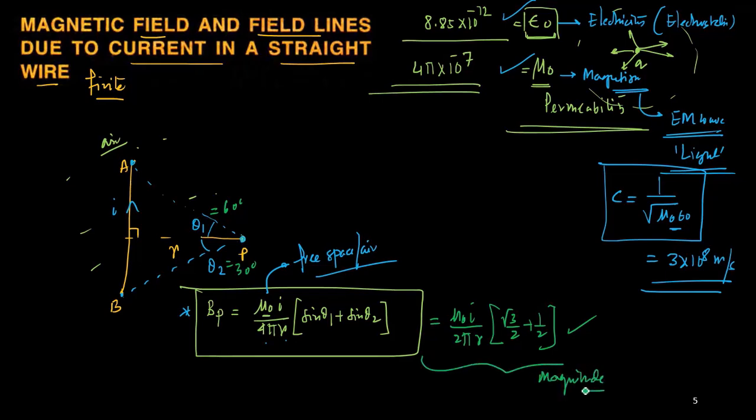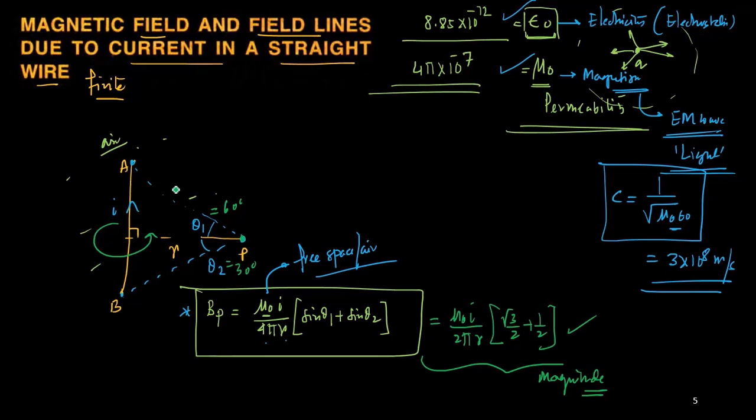Why only the magnitude? Because we are dealing with the magnetic field, and the magnetic field is a vector quantity. So now we have to come to the direction. For direction, again you have to use the right hand thumb rule. Place the right hand thumb along the I direction, along AB, and fold your fingers.